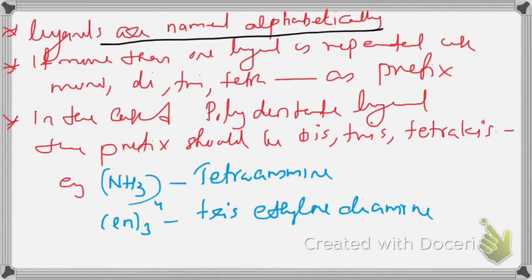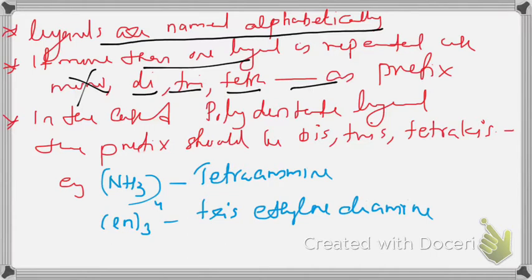Other condition, if the same ligand is repeated more than once, if you have ammonia 3 times, or water 4 times, or cyanide 6 times, then what to do? Under such condition, you have to use di, tri, tetra, etc. as prefix.